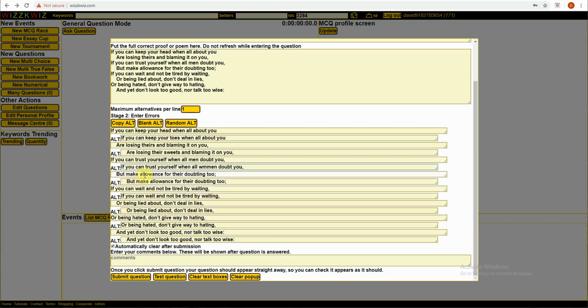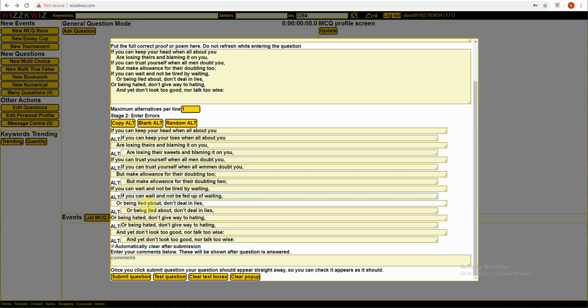But make allowance for their doubting too. There we could try just putting a sort of typo in there to throw people a bit. If you can wait and not be tired by waiting, so, fed up of waiting.